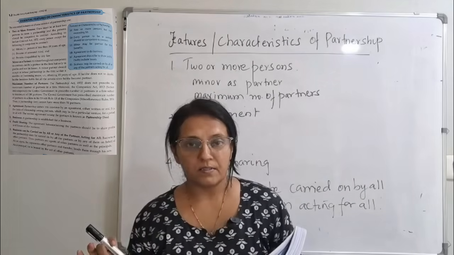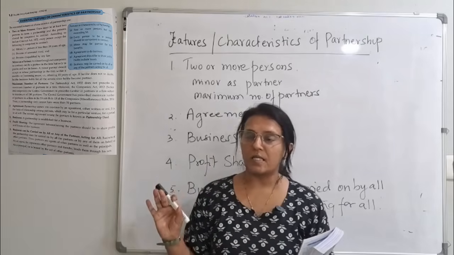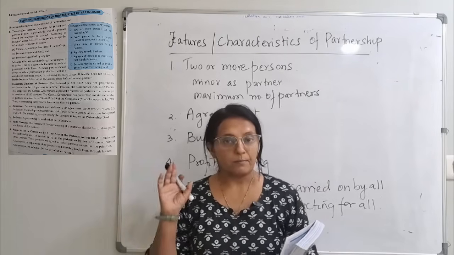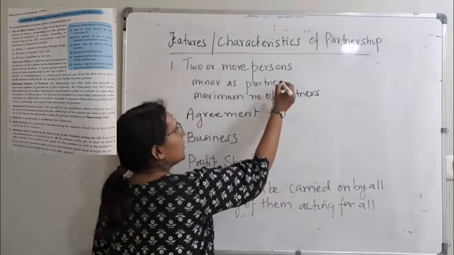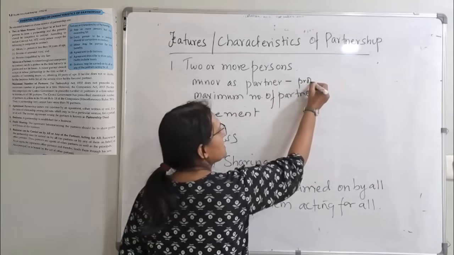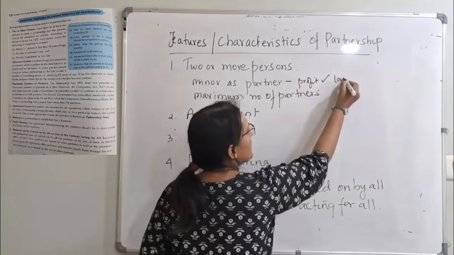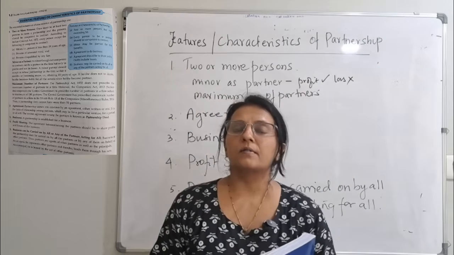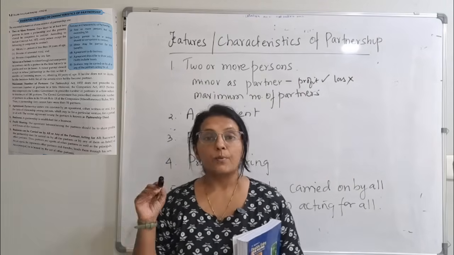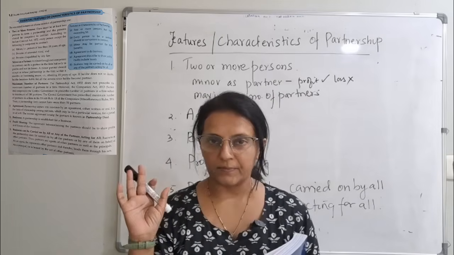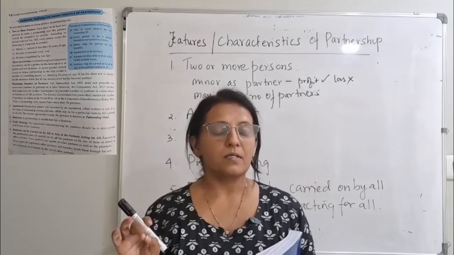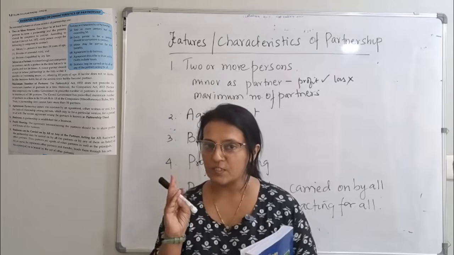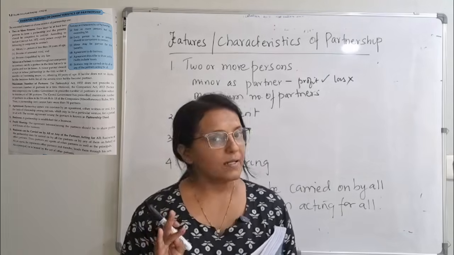If there are 30 partners, and all the 30 partners say, okay, we can take this minor as a partner, you can take the minor as a partner. But remember, a minor will get only profits. The minor will not share any losses. Yes, you can take a minor as a partner, provided all the partners agree. But he or she will get only the profits in the business, and will not bear the losses. This is the first thing. So a minor can be admitted.